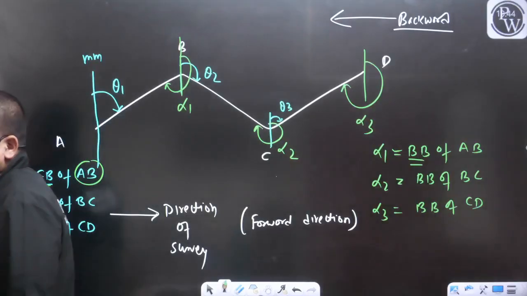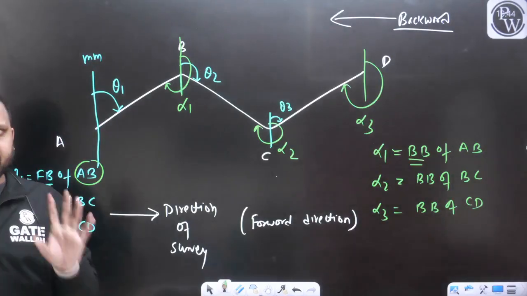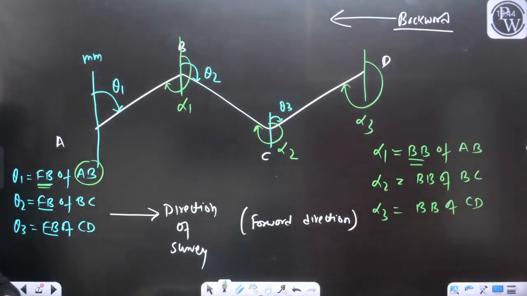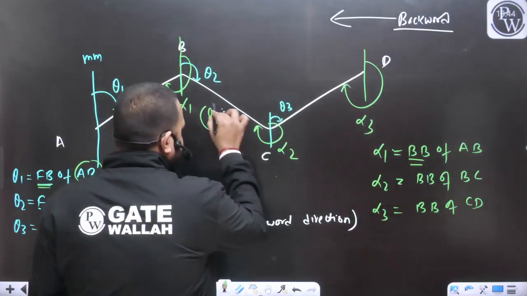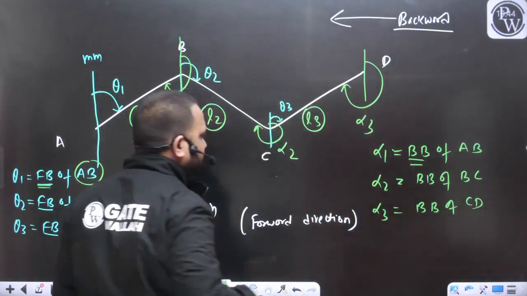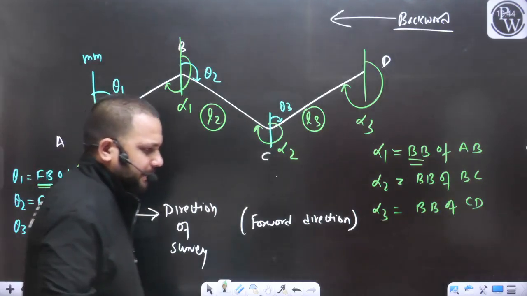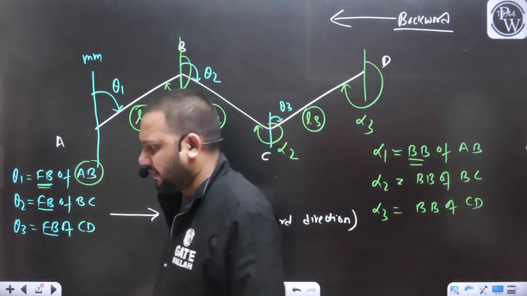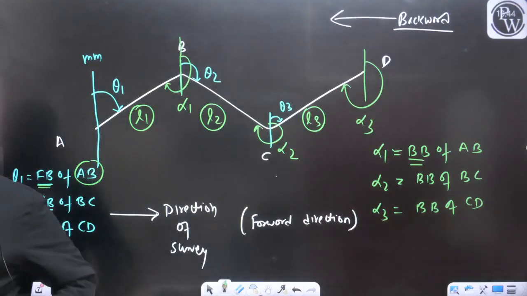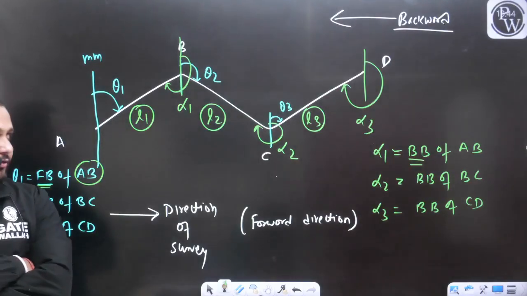So for any line, can we measure the two bearings? And with the help of the chain or tape, can we measure all these lengths L1, L2 and L3? With the help of the compass, we can measure the bearing. With the help of the tape or chain, can we perform the linear measurement? Can we measure these distances, yes or no? Yes, we can measure. So this was your survey work.